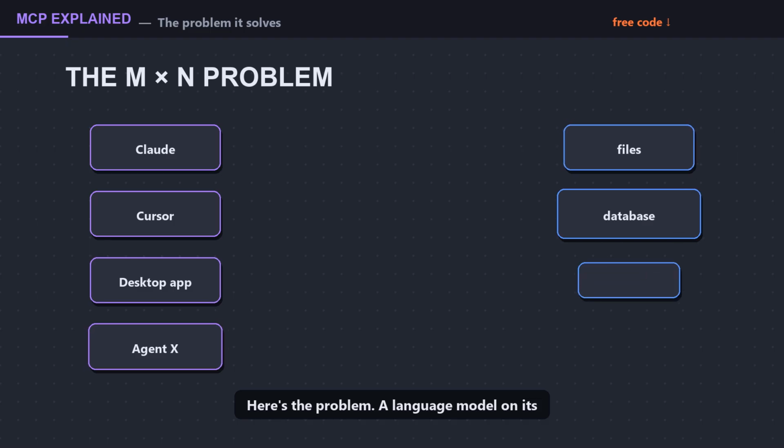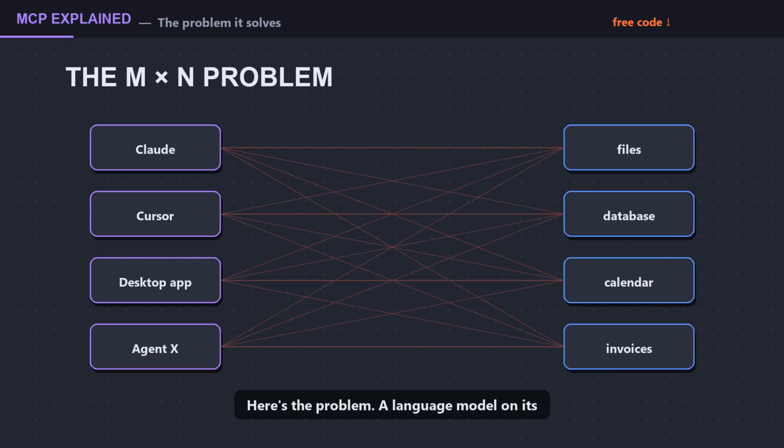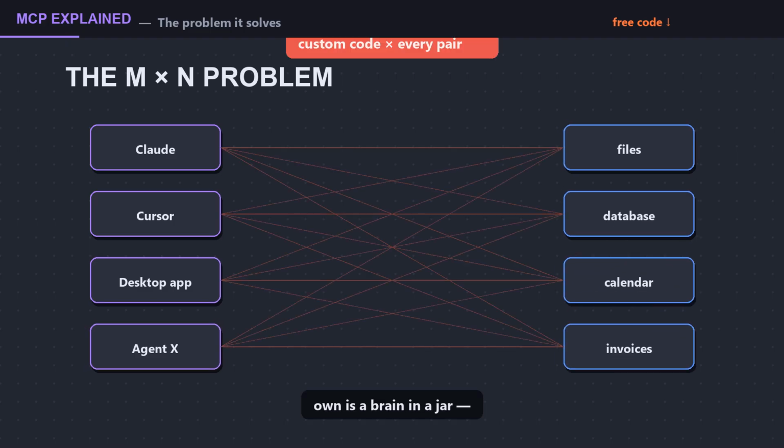Here's the problem. A language model on its own is a brain in a jar. Brilliant, but it can't touch anything. Your files, your calendar, your invoices, locked away. Before MCP, every assistant needed a custom integration for every app. 100 assistants, 100 apps, 10,000 integrations. Nobody was building all that.